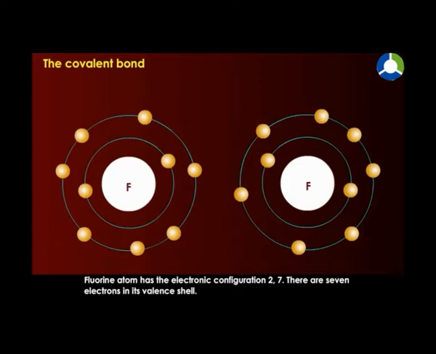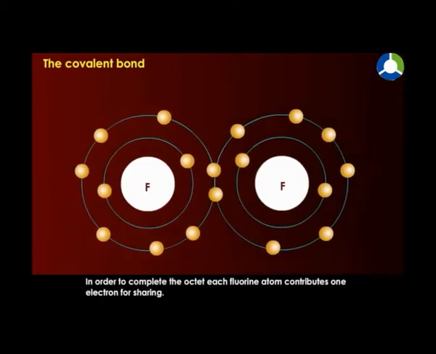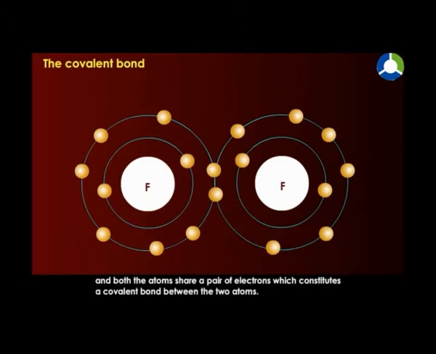There are 7 electrons in its valence shell. Each fluorine atom needs 1 electron to complete its octet. To complete the octet, each fluorine atom contributes 1 electron for sharing, and both atoms share a pair of electrons, which constitutes a covalent bond between the two atoms.